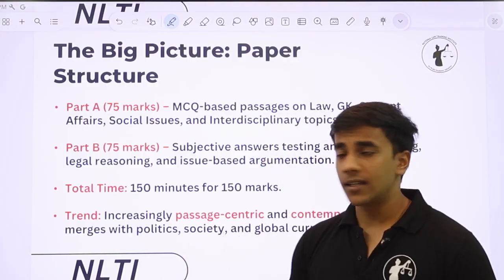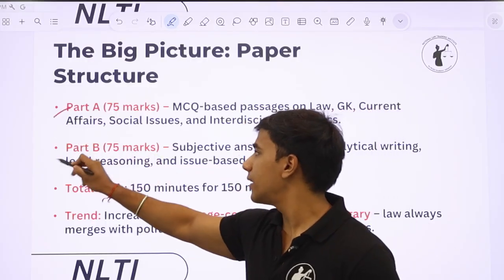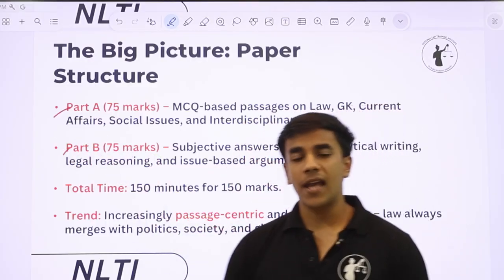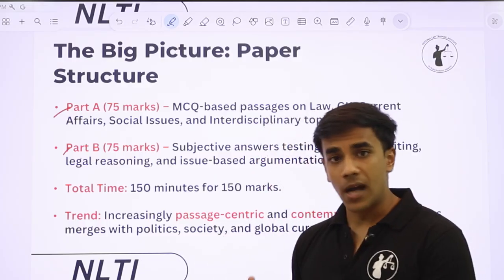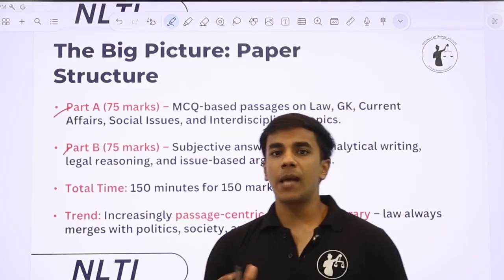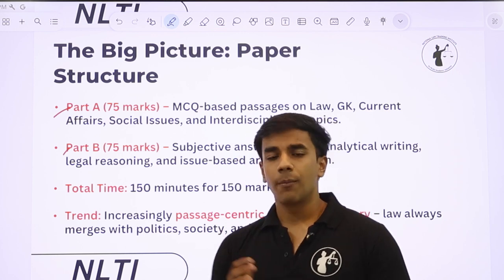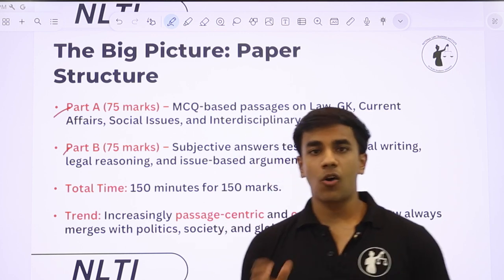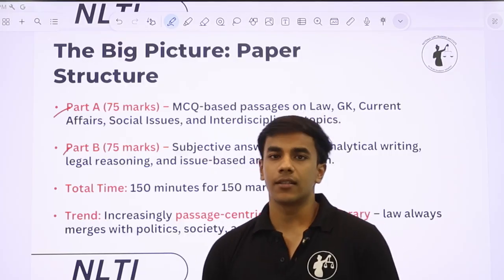So what actually is NLSAT? This is the paper pattern. There are two parts: part A and part B. Both parts carry equal marks, part A 75 marks, part B also 75 marks. But the primary difference is in the type of questions. Part A is entirely MCQ, objective. There's a fixed answer to every question that is reflected in the answer key.